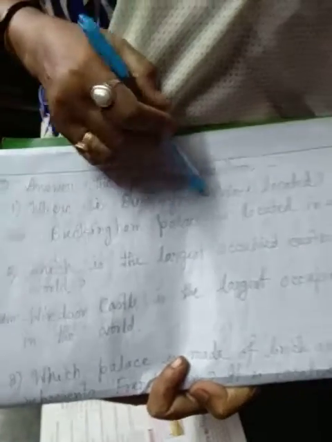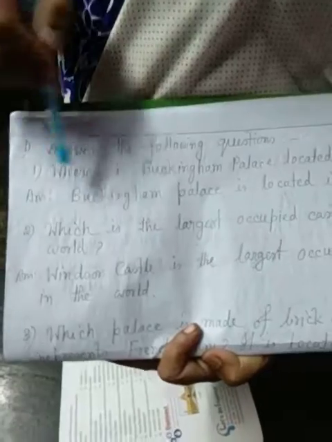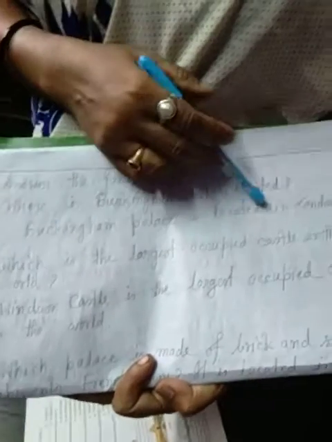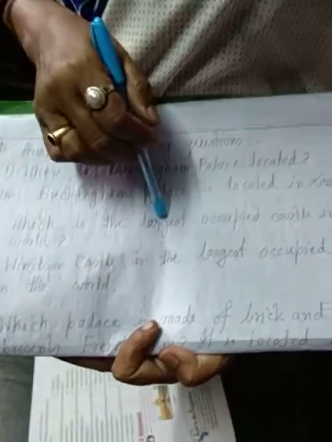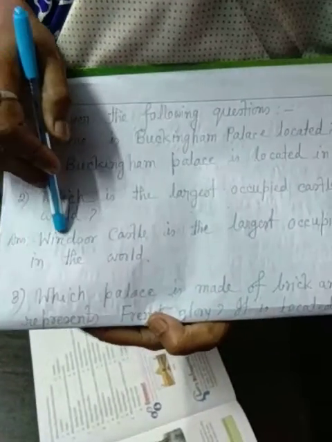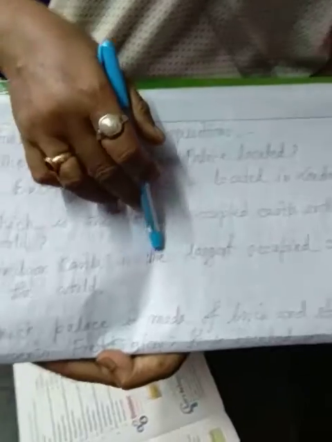I repeat it again. D. Question number 1. Where is Buckingham Palace located? The Buckingham Palace is located in London. Number 2. Which is the largest occupied castle in the world? Windsor Castle is the largest occupied castle in the world.